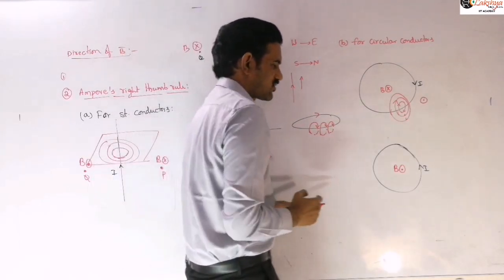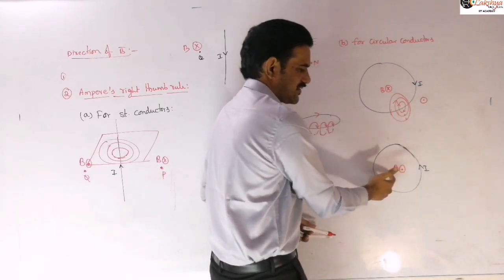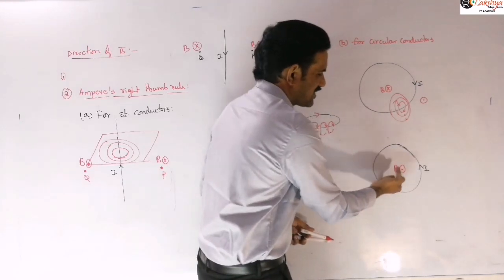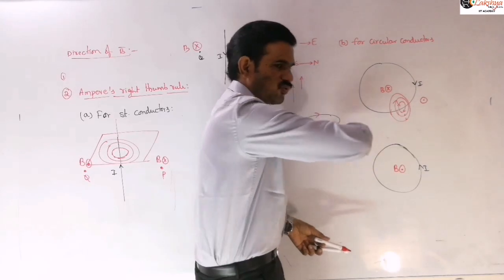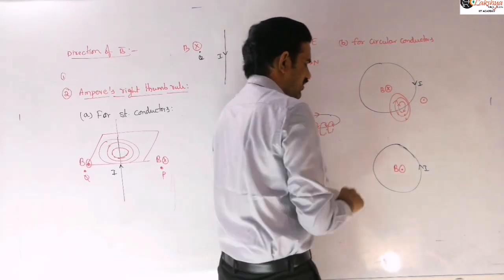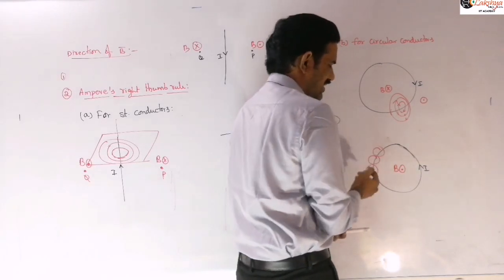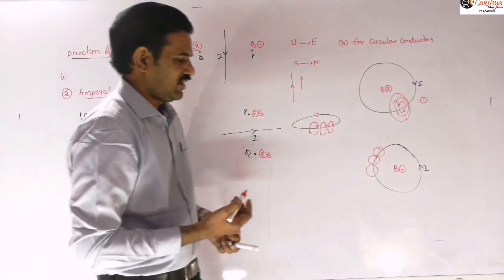Similarly here also, if the magnetic field lines we are representing are given by the thumb inside this, then inside it is out of the plane. Inside it is out of the plane means these lines will come out here and they will enter here, so that they form a closed circle. So always around this they will form closed circles. Not a single circle, concentric circles will be there. Infinite number of field lines will be there, right?